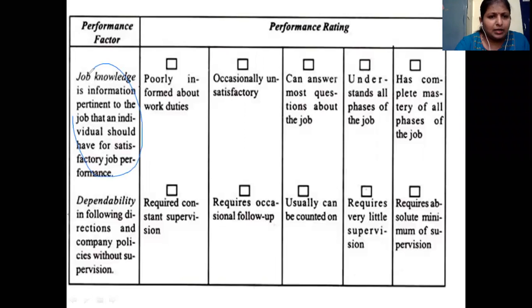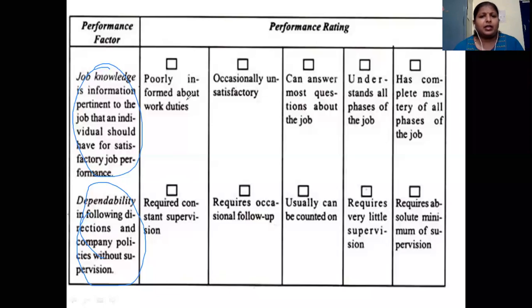Okay, so hope you can see them. These are the two factors here. First factor is the job knowledge, and second factor is the dependability. So let us say if I'm supposed to rate a candidate, an employee in the organization, and measure his performance, the first factor is job knowledge, whether he is having job knowledge or not. Job knowledge is the information pertinent to the job that an individual should have for satisfactory job performance.